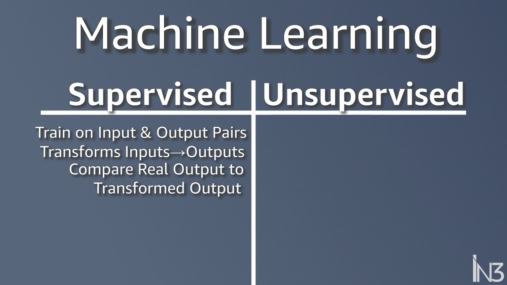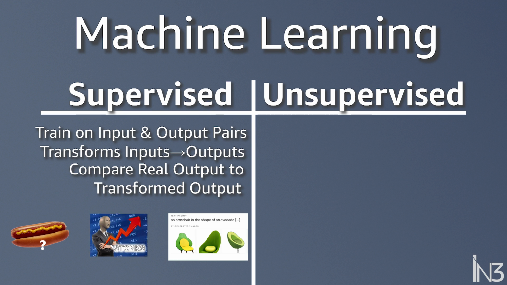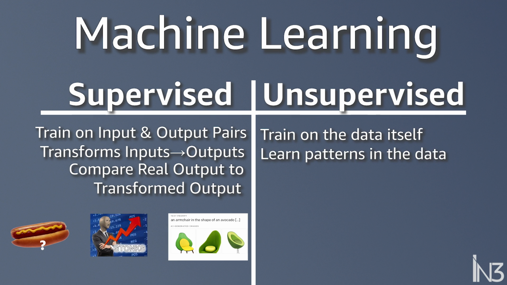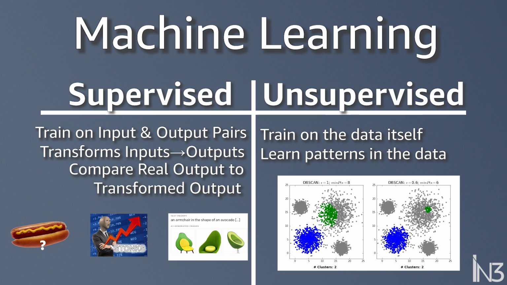This can be used for the hot dog classification or for things like forecasting future stock prices or generating images from captions. On the other hand, unsupervised learning doesn't have sets of inputs and outputs, but focuses on learning the input data itself. This can be used for finding patterns in data, like identifying similar users to provide recommendations to.